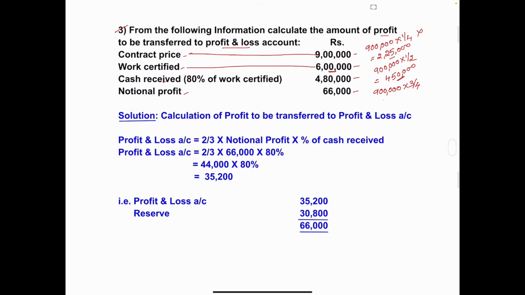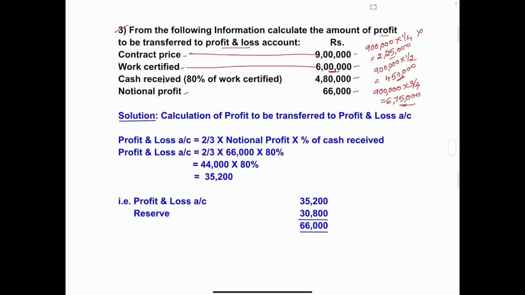You will get 6,75,000. 9 lakh into 3/4 you will do and you will get 6,75,000. So here the third condition is applied because our work certified amount is more than half but less than 3/4 of contract price. So what is the third condition?